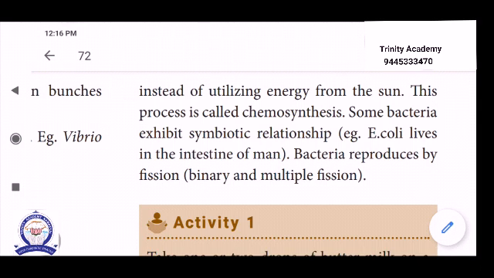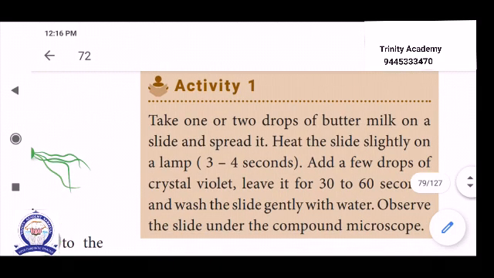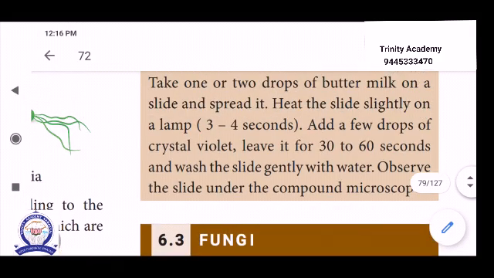Then bacteria reproduce by fission, namely binary fission and multiple fission. Bi means 2. So the entire organism, during a favorable condition, divides into 2, that is called binary fission. Then more than 2 means multiple fission. So generally bacteria reproduce by fission, the first one binary and the second one multiple fission. Okay, that's all for bacteria.